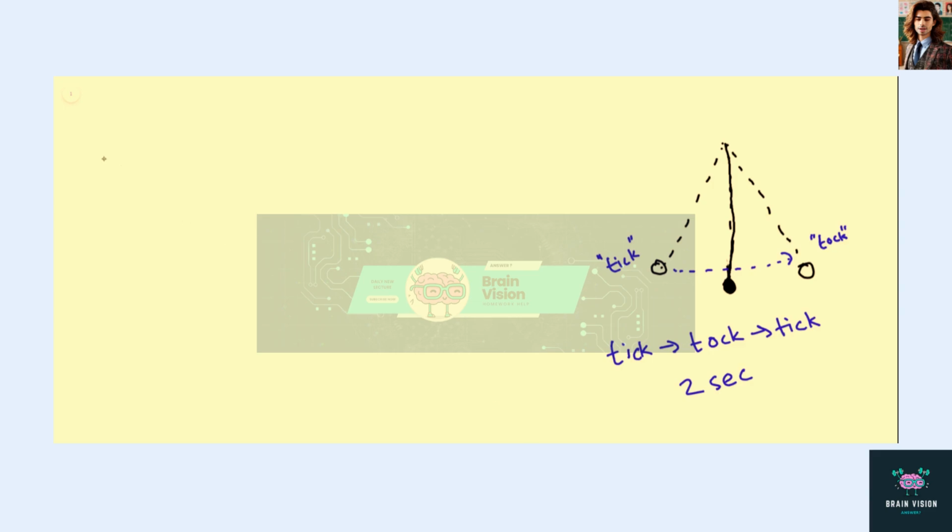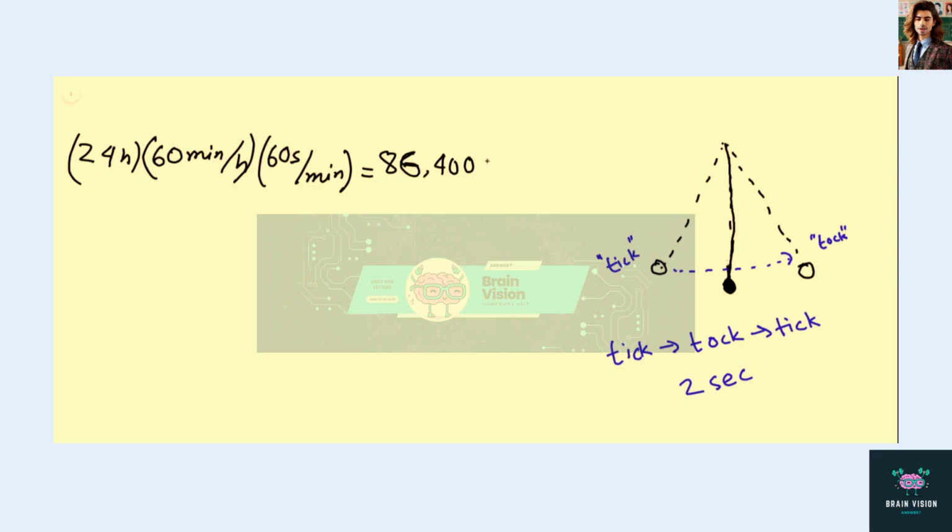And now we know that there are 24 hours in a day, and if we convert that into seconds, we multiply that by 60 minutes per hour, then we have 60 seconds per minute. So that gives us 86,400 seconds per day.